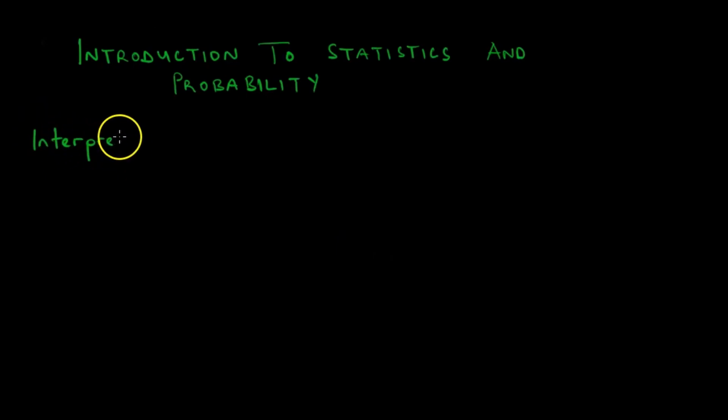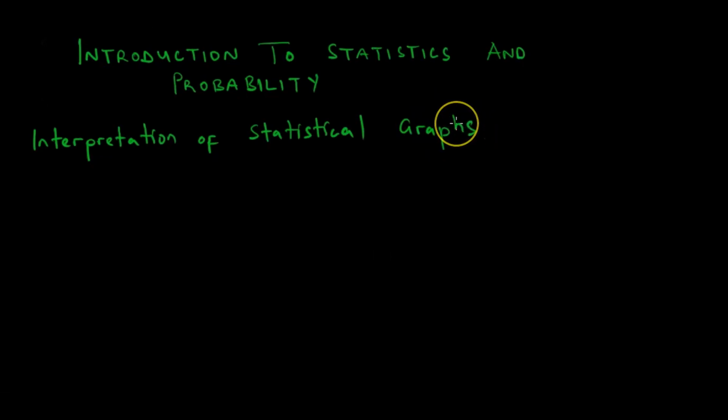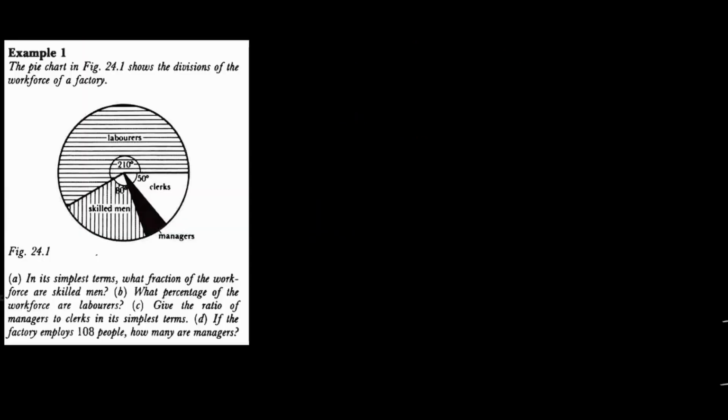What do we mean kana tichiti interpretation of statistical graphs? You are going to learn that we have what we call statistical graphs. And we interpret these statistical graphs as per the information which is made available to us. Saka, since the best medicine in mathematics is practice, let us kick off with the practice question. This is our first example.